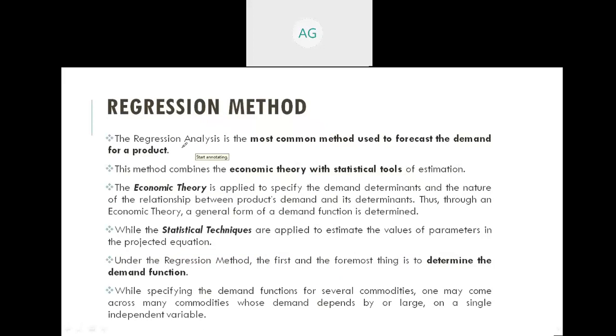The regression analysis is the most common method used to forecast the demand for a product. This method combines the economic theory with statistical tools of estimation. The economic theory is applied to specify the demand determinants and the nature of relationship between product demand and its determinants.